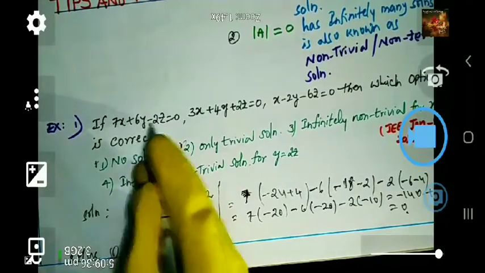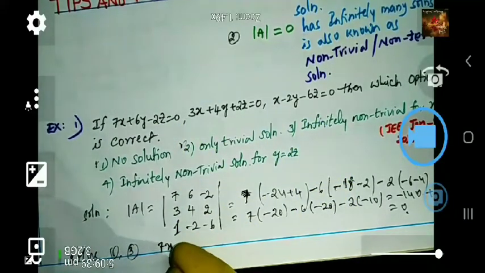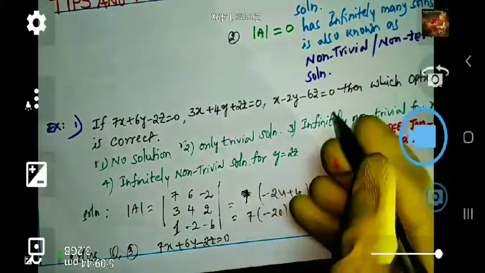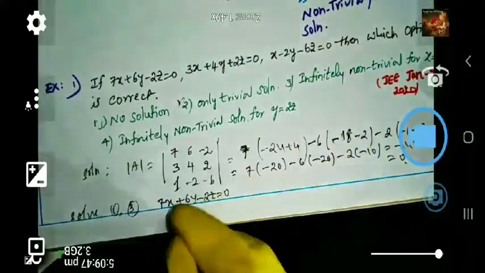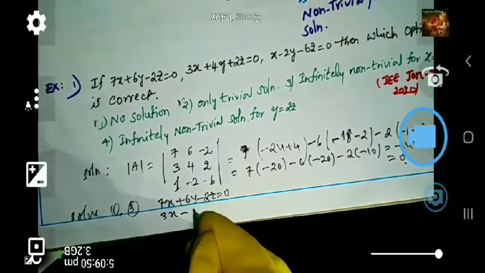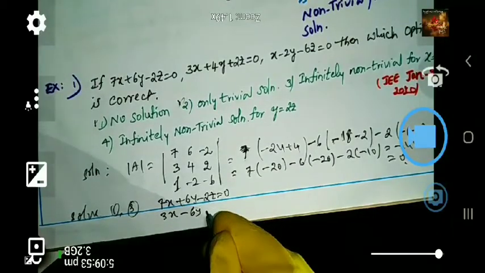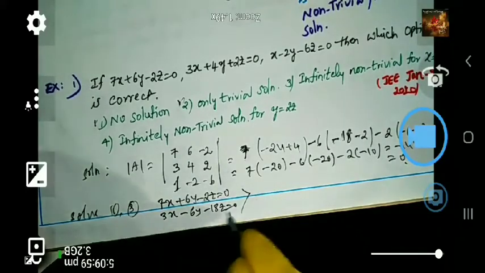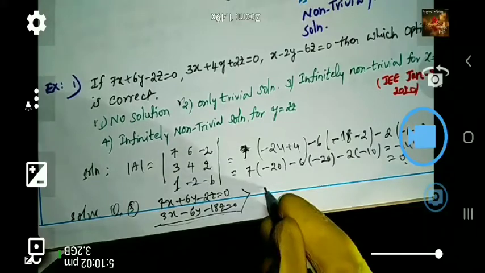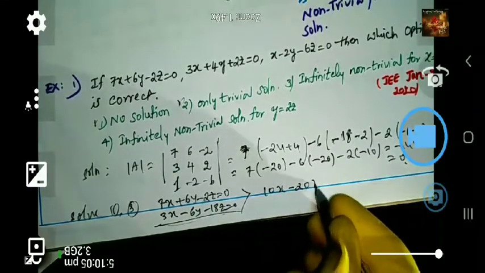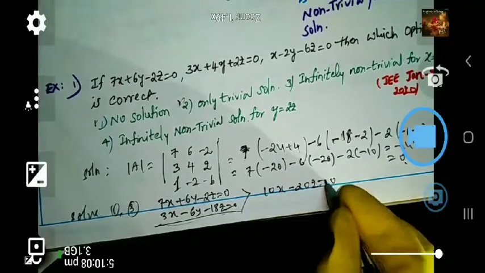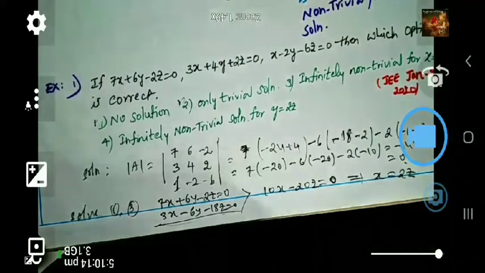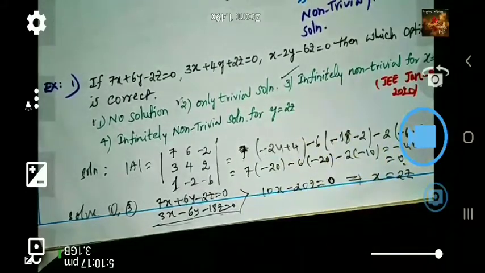Eliminate y: the first is 7x + 6y - 2z = 0, and the third equation multiplied by 3 becomes 3x - 6y - 18z = 0. Adding, the resultant is 10x - 20z = 0. It becomes x = 2z. That's why the correct option is the third option. That's it, a very simple question.